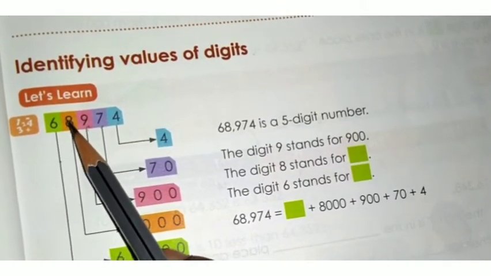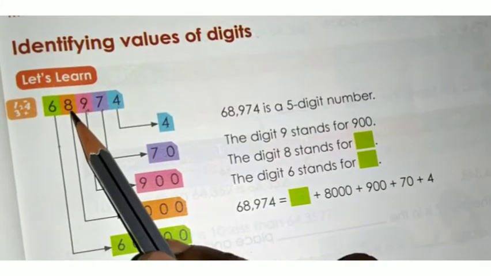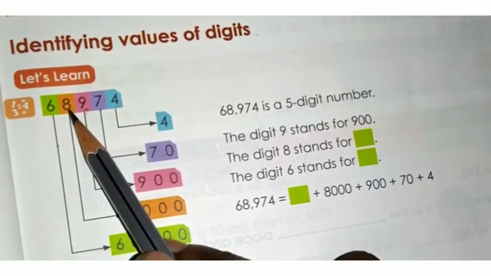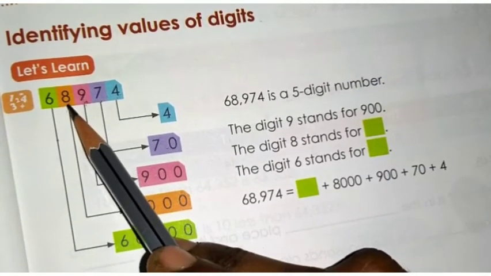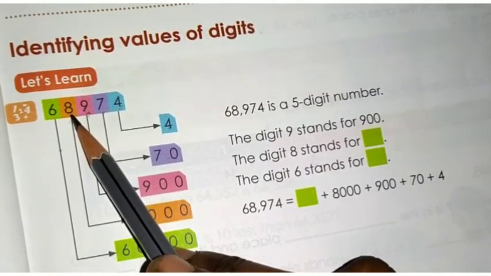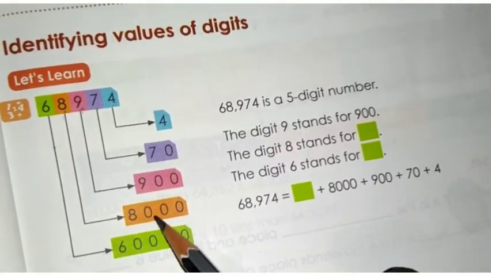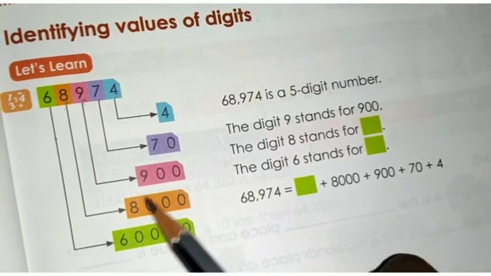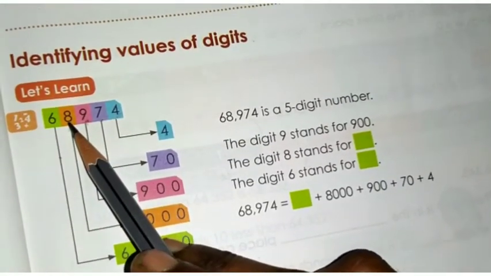Then in thousands place 8 is there. What is the value of 8 in thousands place? As I said already, 8 is in thousands place, so you have to write it as 8,000. In hundreds, tens and ones place you put 0. Then you will get the particular value of the thousands place.